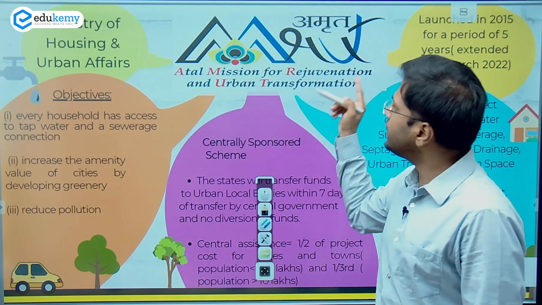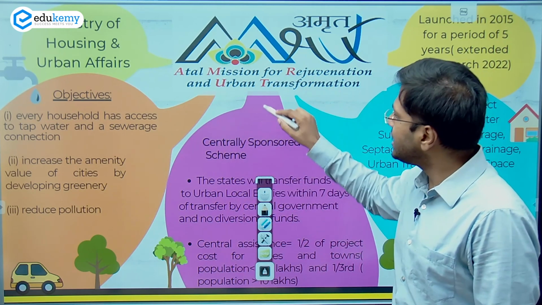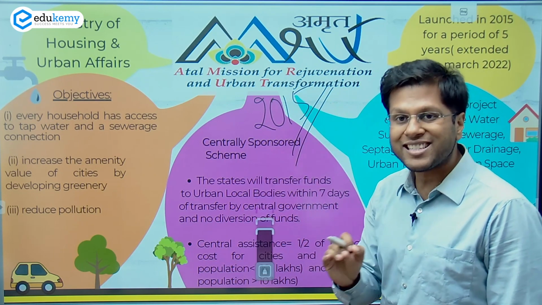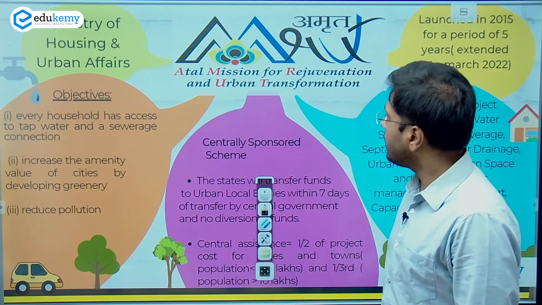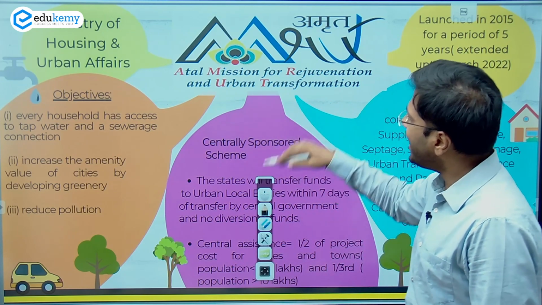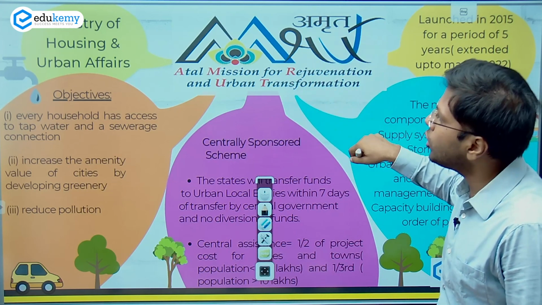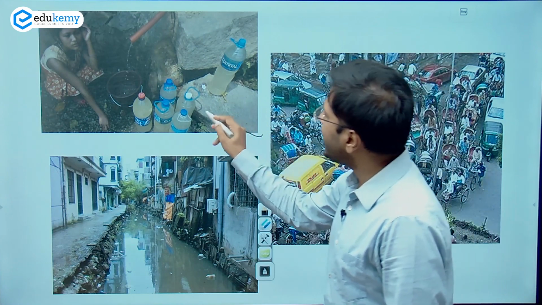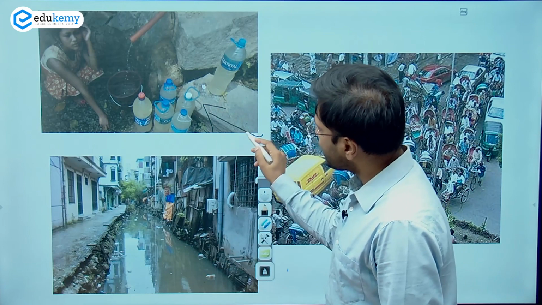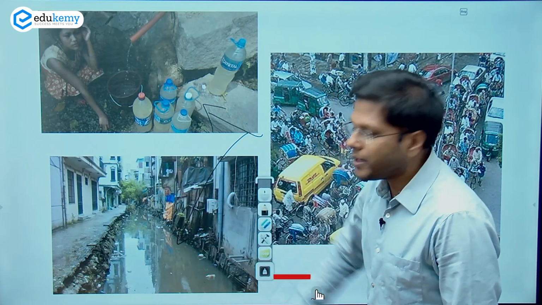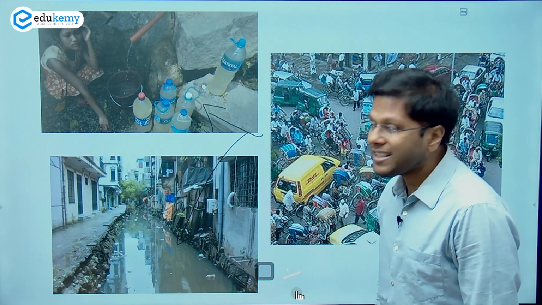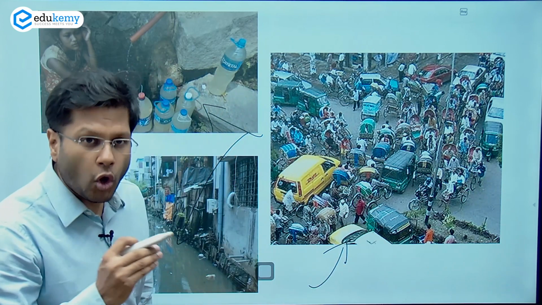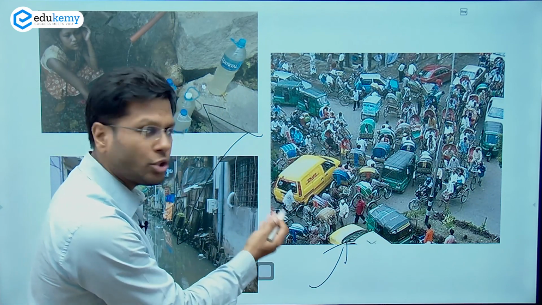Before getting into the first scheme, let me tell you that all these three schemes were instituted in the year 2015. So we are talking of AMRUT, smart cities, and the third scheme, right? Moving ahead, before understanding what this particular scheme's objectives are, let us look at the urban areas. Our urban areas are not able to provide drinking water to people. Our urban areas are in a situation where the drainages are open and there is no sewerage treatment and facility for water management. The cities do not have green spaces, and there is no space for mobility for non-motorized transport, right?